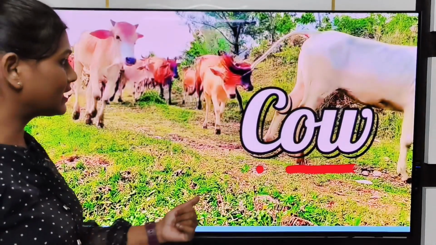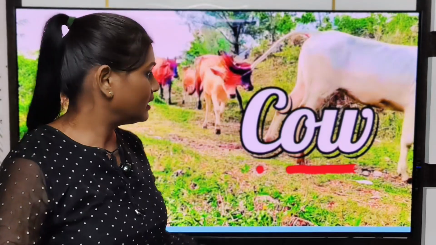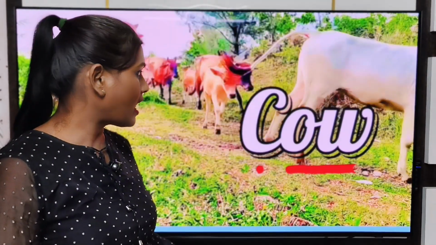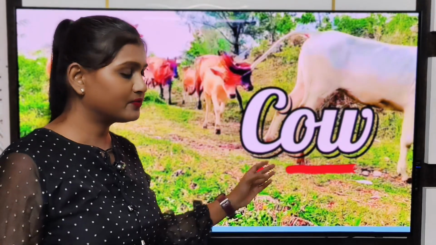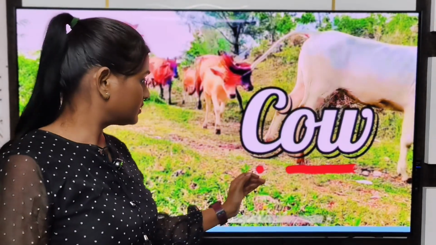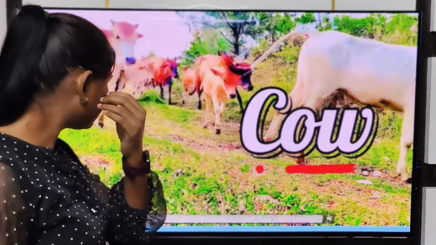Which one is cow? See, OW has the two sounds. Here we are going to call OW as ow. So it is K, ow. Cow. Now let's come to our next.